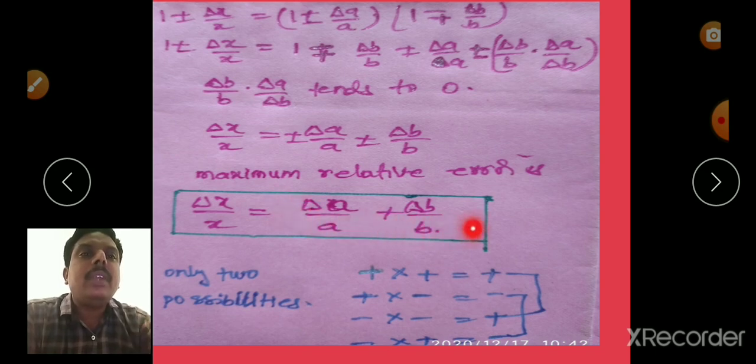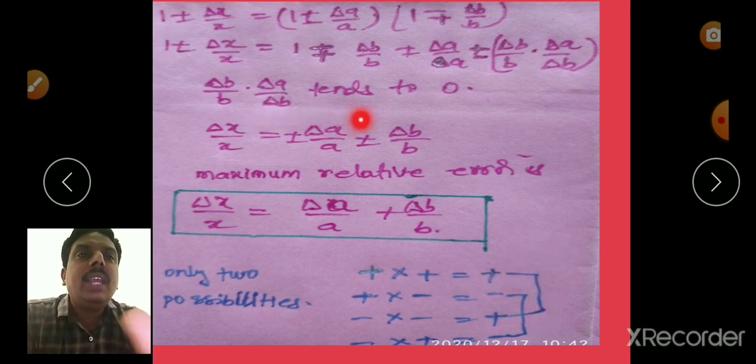That is multiplication: plus into plus is plus, minus into minus is plus, plus into minus is minus, or minus into plus is minus. There are four multiplications, but only two possibilities of answer, one is plus, another one is minus.